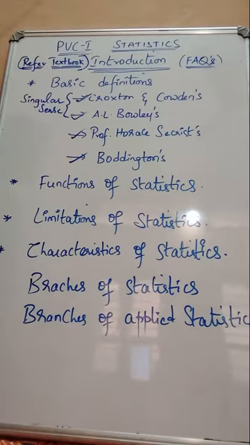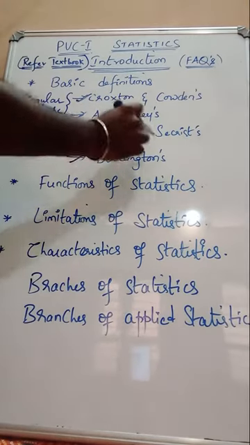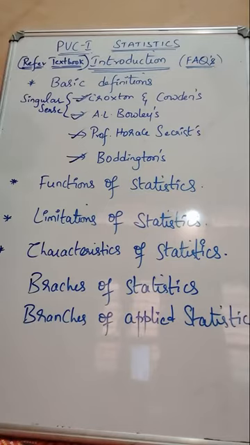Third one is numerically expressed, and the fourth point is estimated or enumerated according to reasonable standards of accuracy. The fifth one is a systematic manner, and predetermined purpose, placed in relation to each other. Now these are all the 7 points given by Horace Secrist.